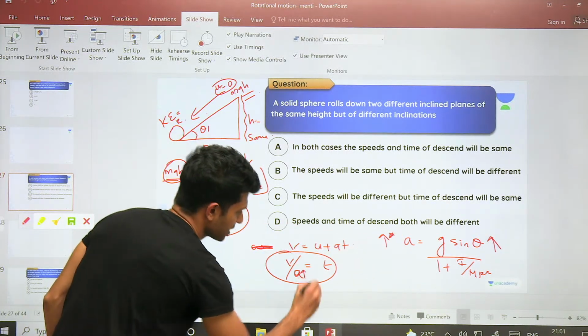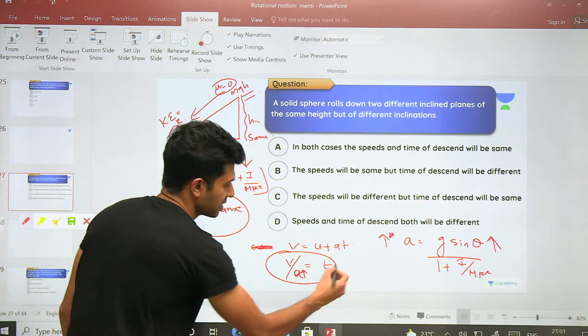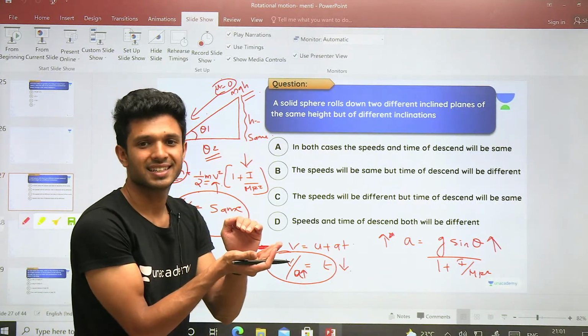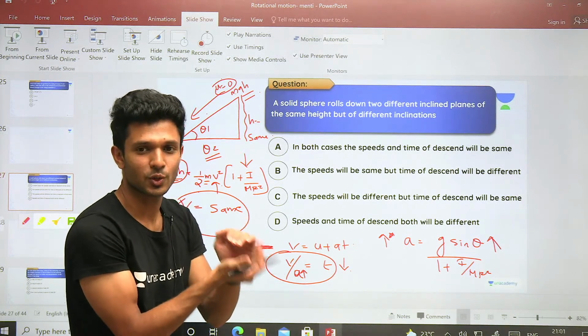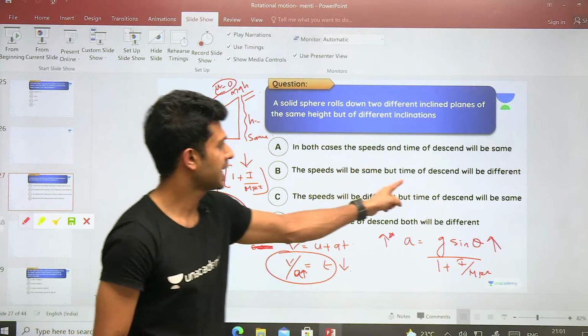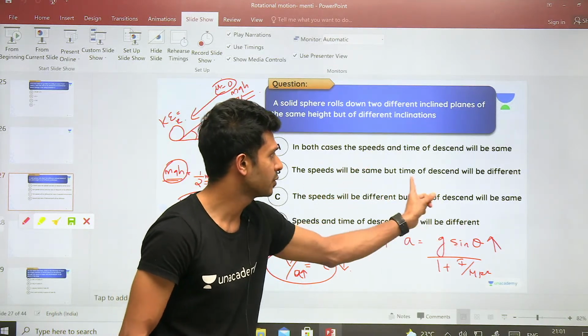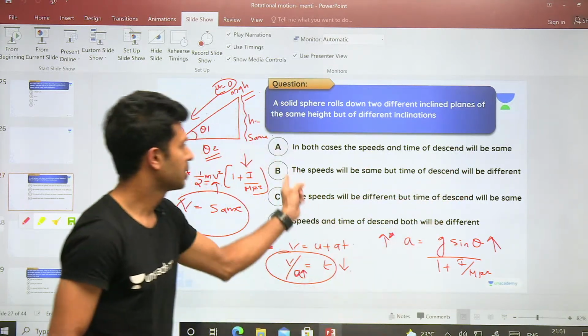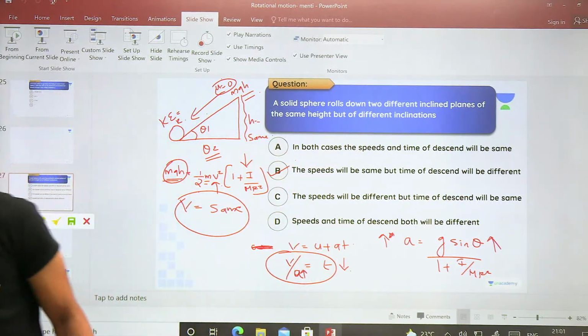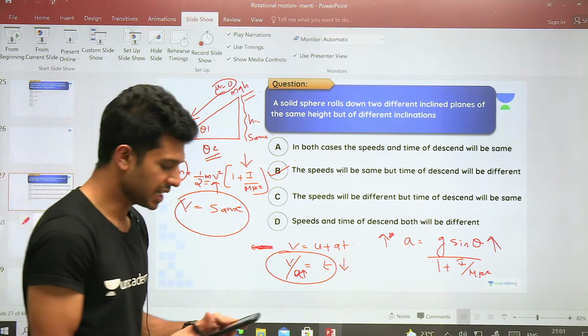If the acceleration is larger, what happens? As it is inversely proportional to time, the time will be less. Which means the time totally depends upon the theta value. So the time of descent will be different, but the speed will be the same. Option B. Did you understand well?